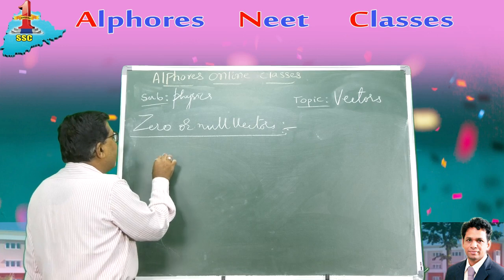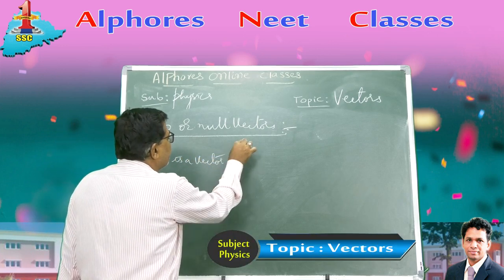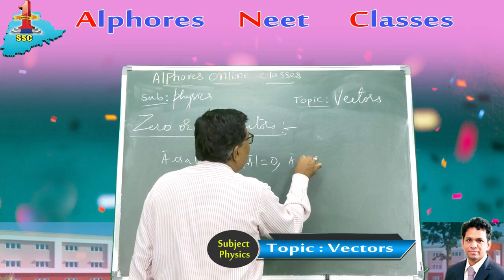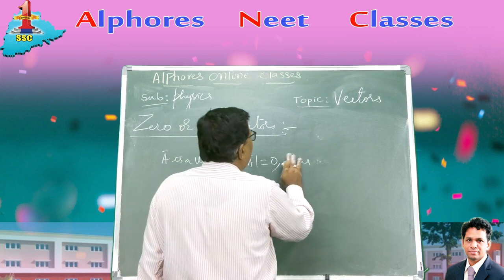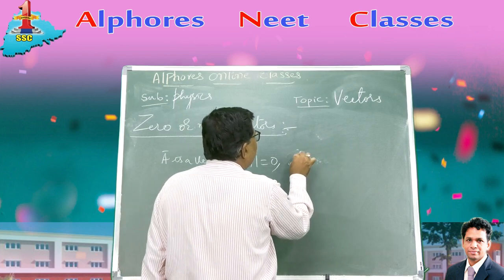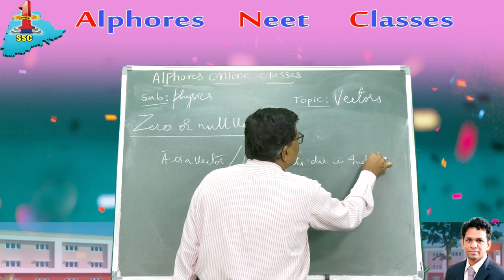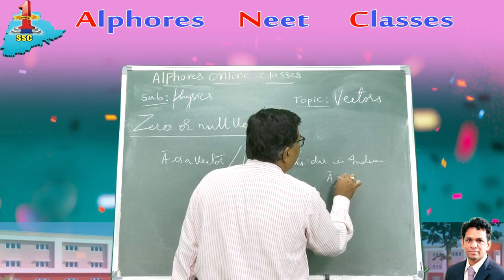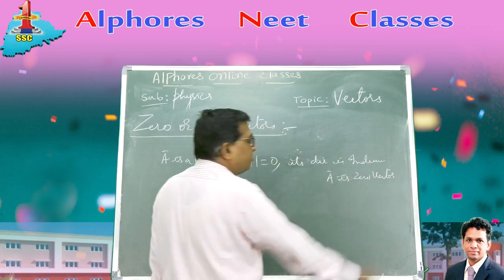A bar is a vector such that mod A is 0 and its direction is indeterminate; then A bar is a zero vector or null vector.